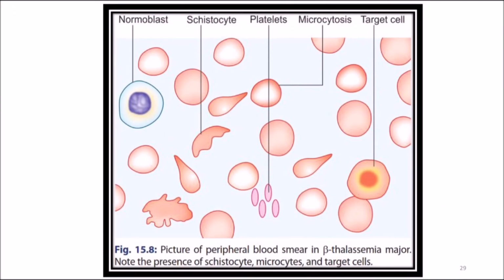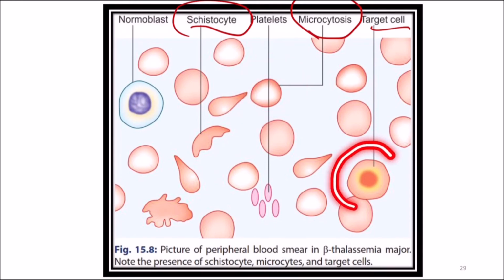You can see the presence of microcytosis, the microcytes here, and you can see the target cells. This is the peripheral smear in beta thalassemia major.